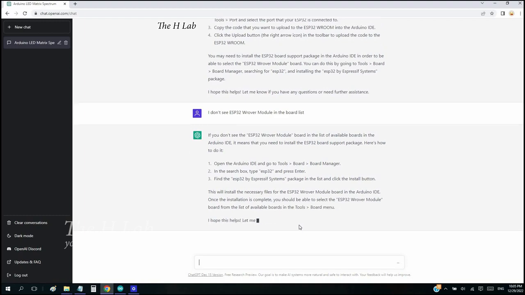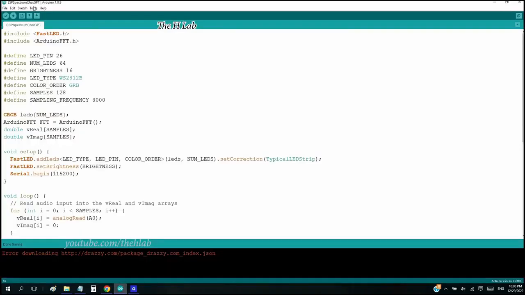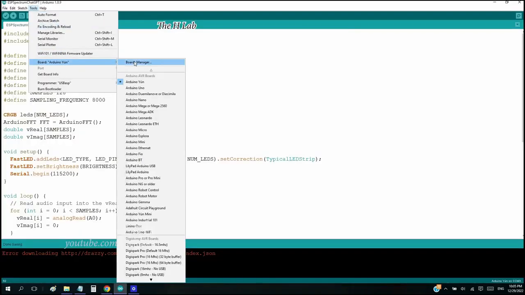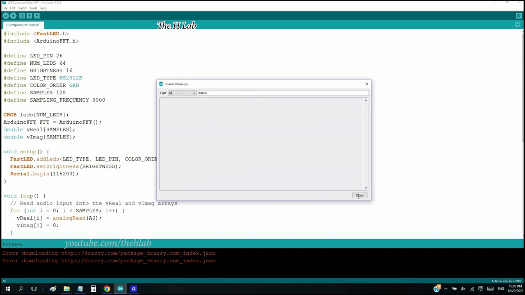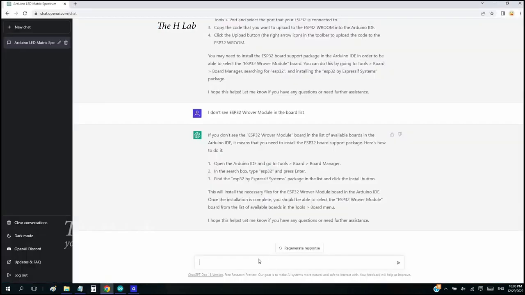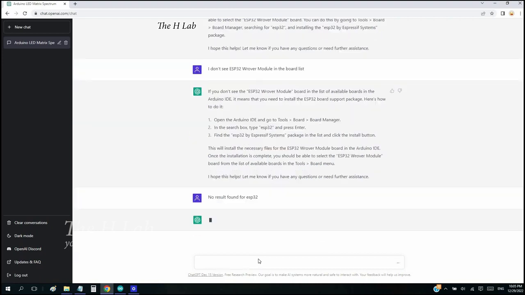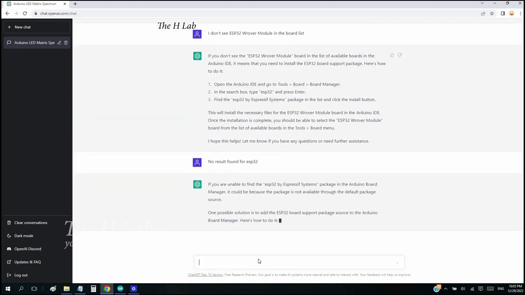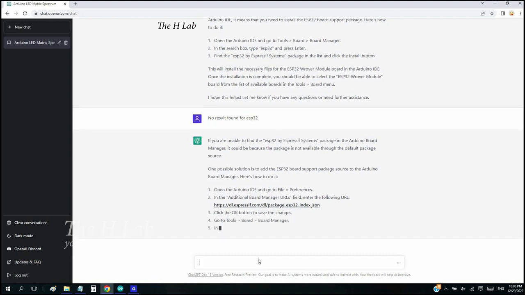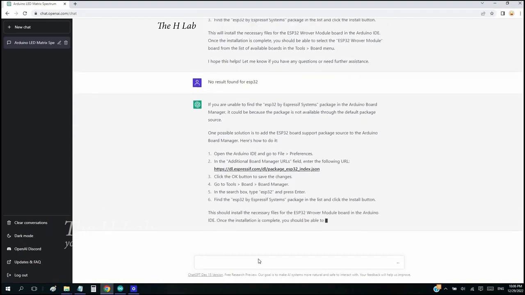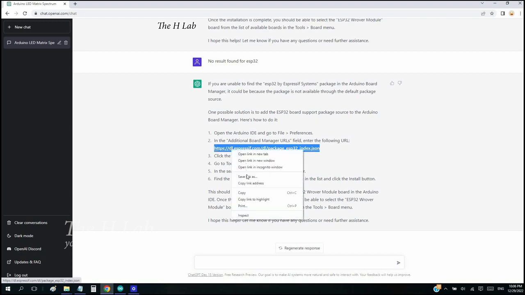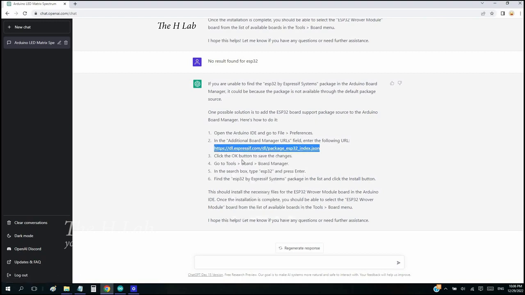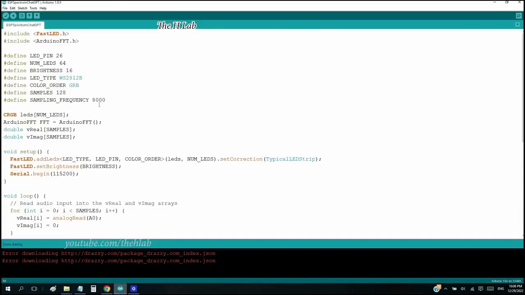Okay, I need to install the ESP32 board from the Tools menu, Board Manager. Again, I can't find any ESP32. I need an answer from ChatGPT. This time it tells me that ESP32 is not available in the default package source and gives me the link to a new package source. Full instructions included, of course.